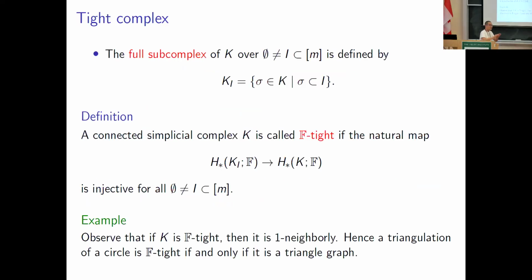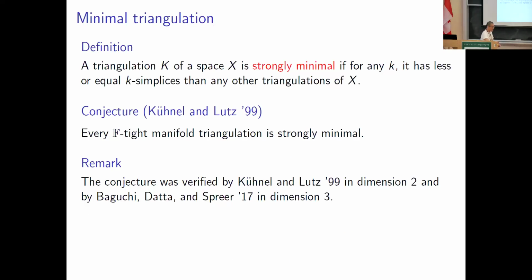A tight embedding is a somewhat economical embedding of a manifold into a Euclidean space. I mean, it doesn't allow unnecessary bending of a manifold. So we can guess that the tight complex may be related to a minimal triangulation. Let's say that a triangulation K is strongly minimal if for any k it has less than or equal to k simplices than any other triangulation. So it's really minimal.